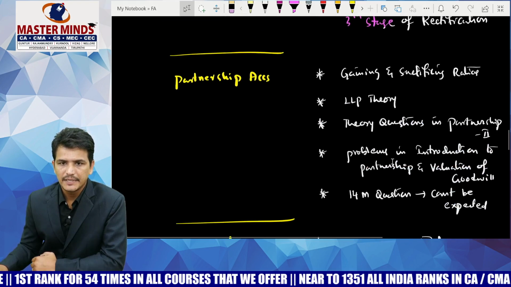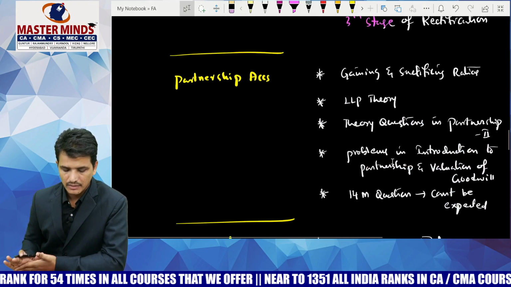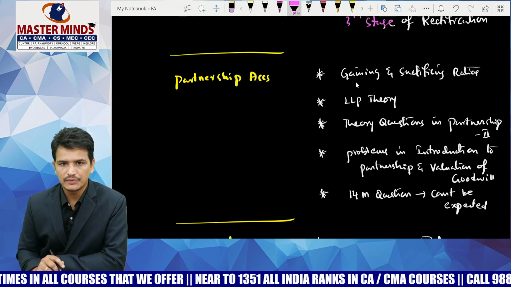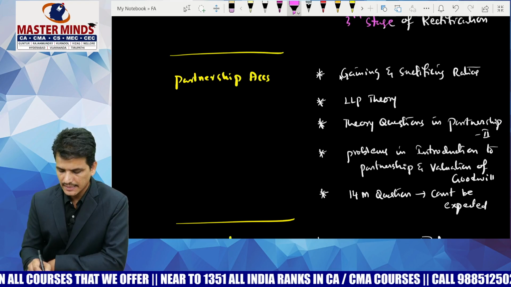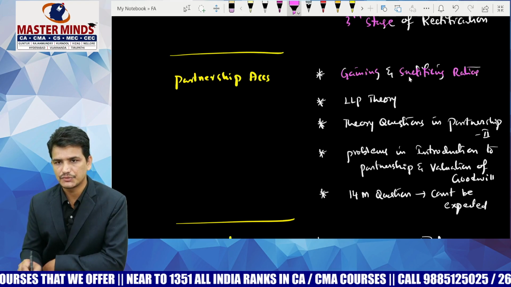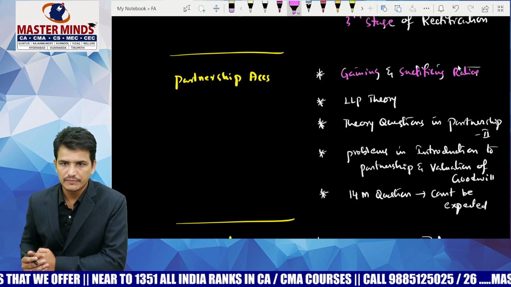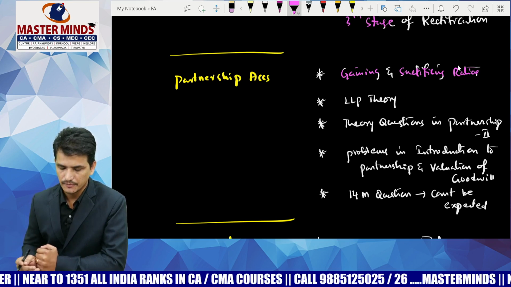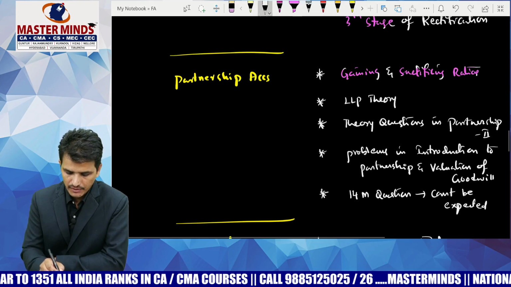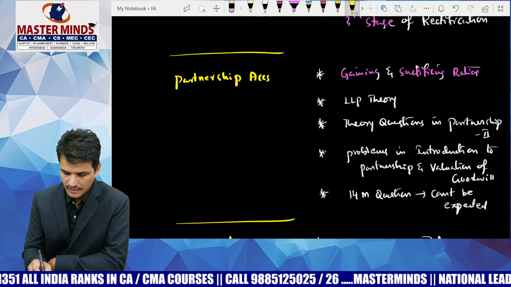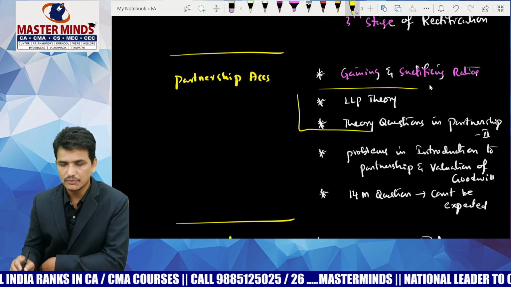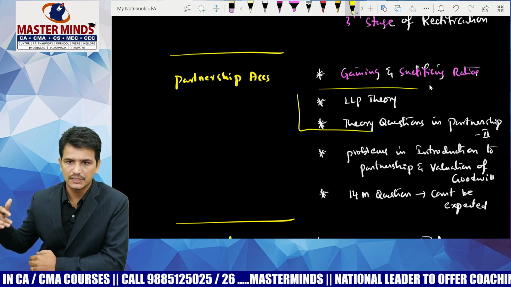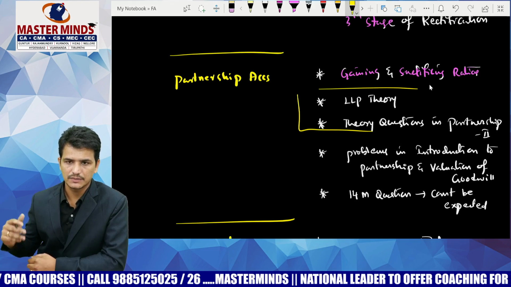Next, coming to partnership accounts, what are the important areas? There is a compulsory MCQ in partnership accounts based on the calculation of gaining and sacrificing ratios, and also the calculation of the new profit sharing ratio. An MCQ will be tested based on these ratios, and also a 5 marks question will be given from the partnership area. This 5 marks question may be related to LLP theory, or a theory question related to dissolution of partnership in case of the Garner versus Murray rule.